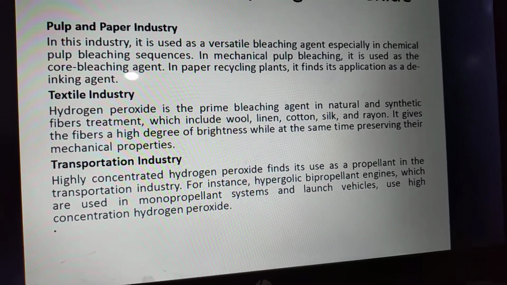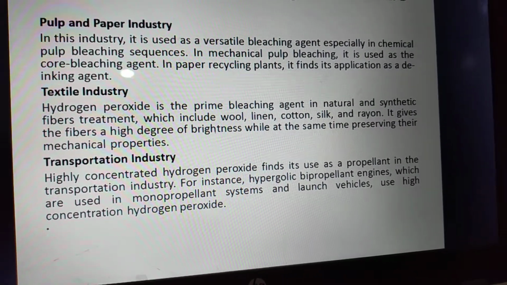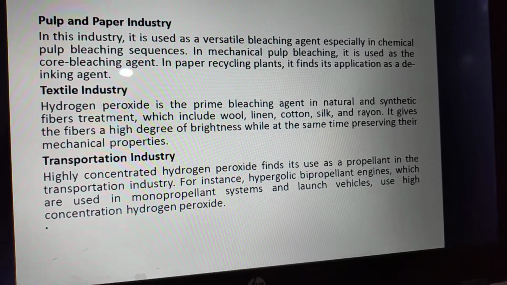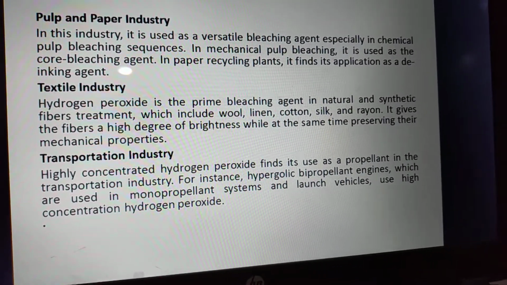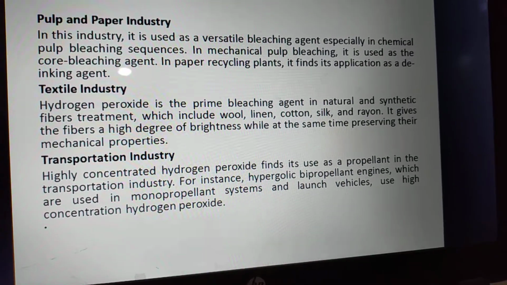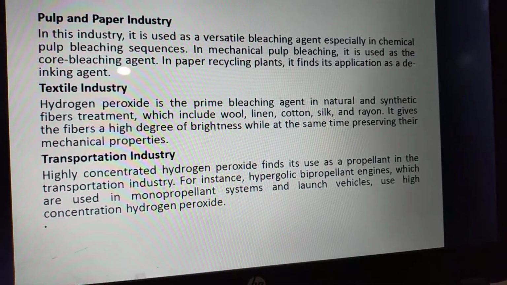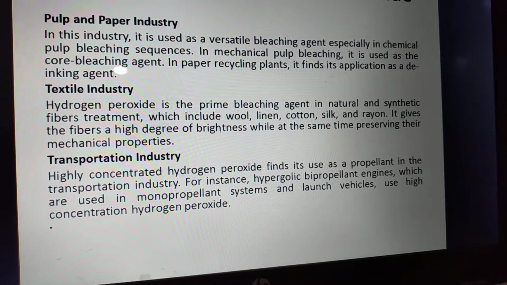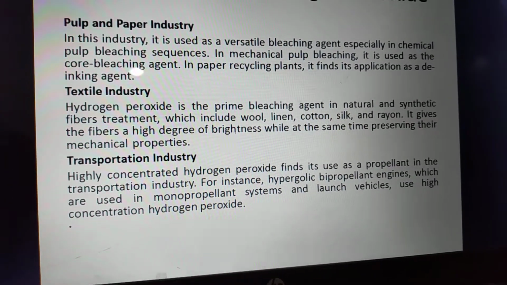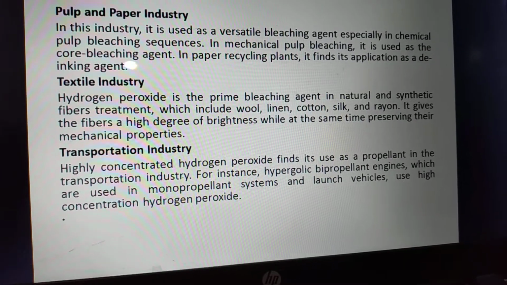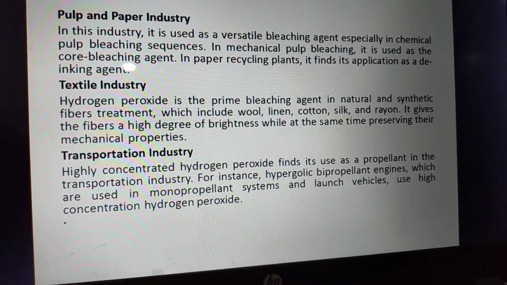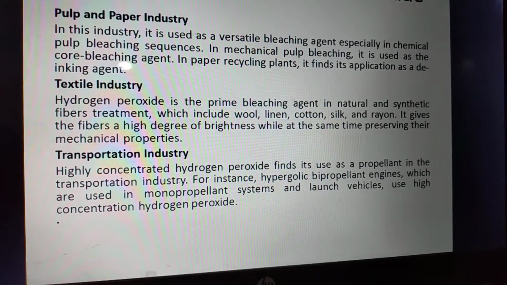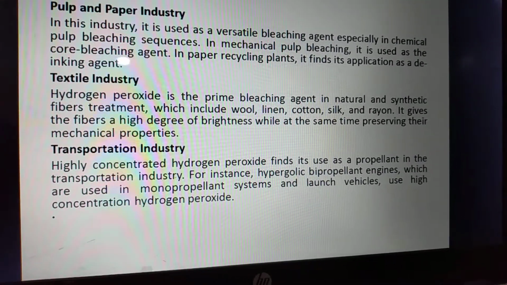Textile industry. Hydrogen peroxide is a prime bleaching agent for natural and synthetic fibers, which, as I have told earlier, include wool, linen, cotton, silk, and rayon. It gives the fibers a high degree of brightness while preserving their mechanical properties. Transportation industry. Highly concentrated hydrogen peroxide finds use as a propellant in the transportation industry.